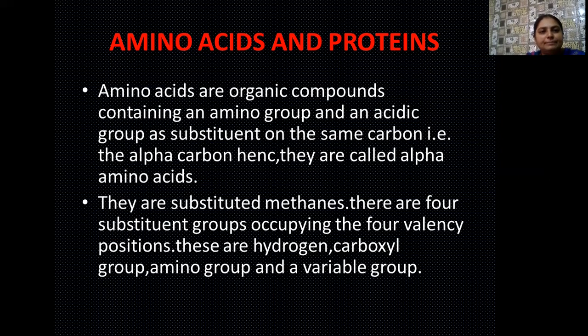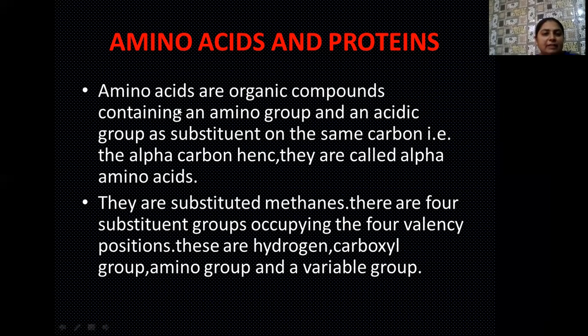So this carbon, which is surrounded by four substituents, is known as the alpha carbon, hence they are also known as alpha amino acids. In other words, you can define them as substituted methanes. The four substituent groups occupy the four valency positions of this alpha carbon. At one position, as I have already explained, hydrogen is there, then the amino group, the carboxylic group, and the fourth position is occupied by the variable alkyl group.